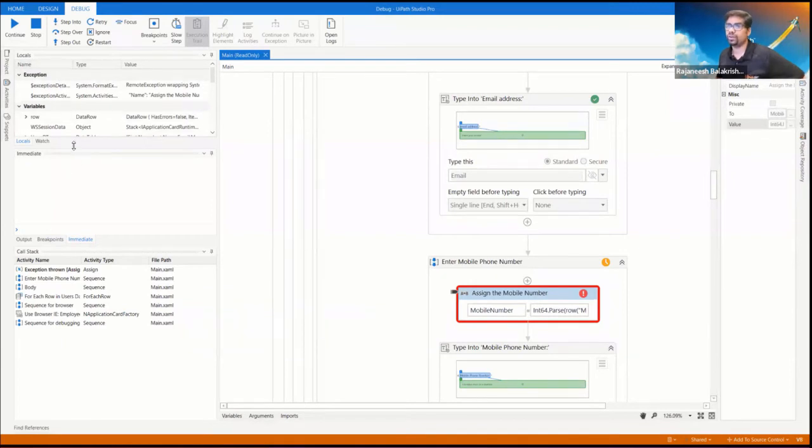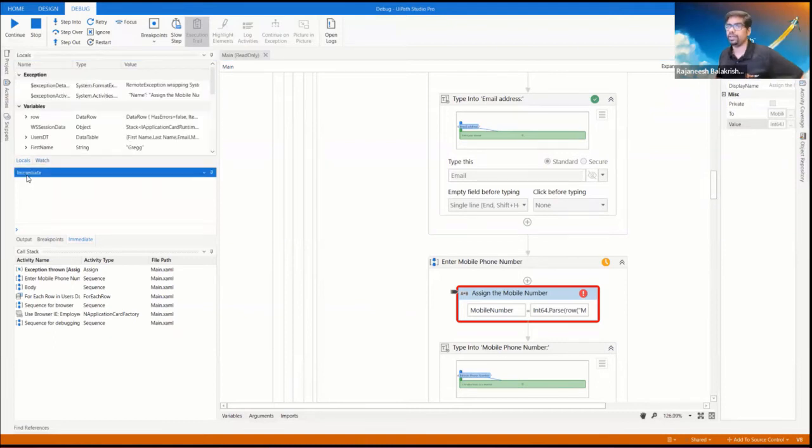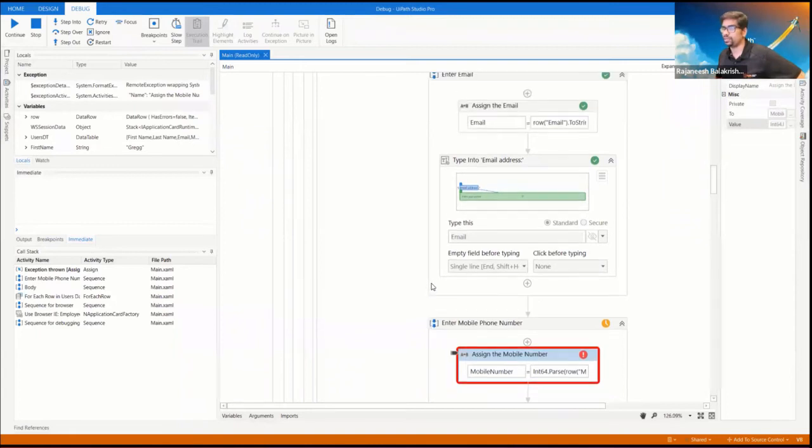We have the locals panel, a watch panel, an immediate panel, an output panel, breakpoints, and a call stack as well. So these are the 6 panels that we get. And one more panel is the designer panel, which is this itself, where it is throwing the error. So when you get some questions, you can remember all these 7 panels that you're getting.